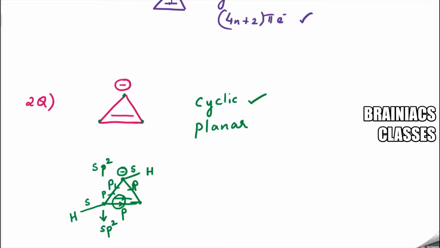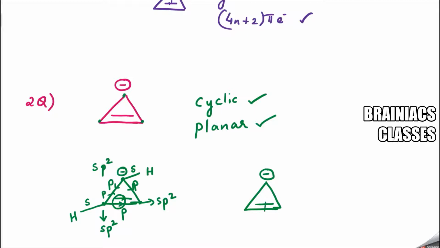This is similar to this one, so this should also be what? sp2. So that means it is planar. Correct? Now next, to check the cyclic resonance condition, I will draw the figure one more time. So cyclic resonance, how will you check it?